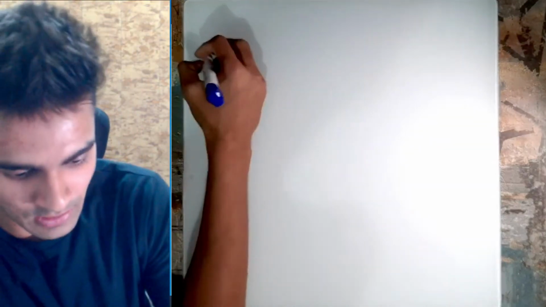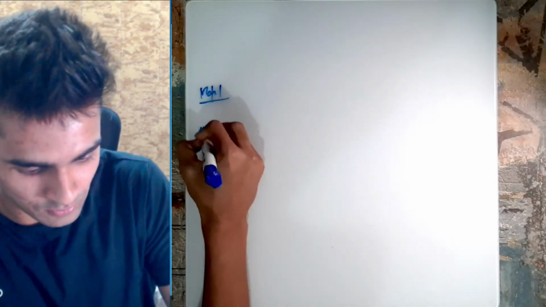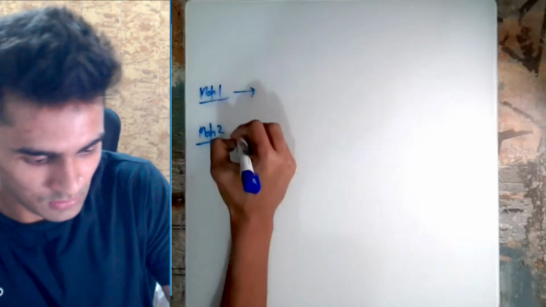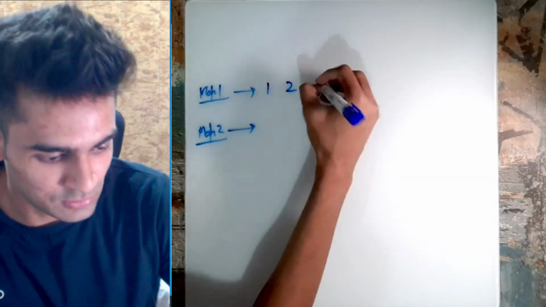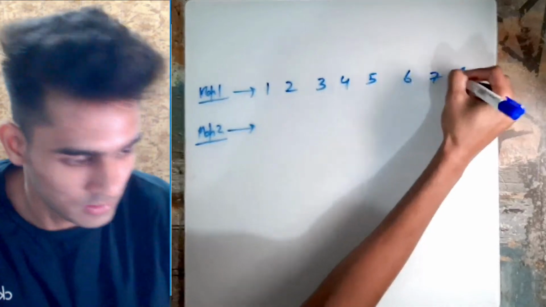Let's say we have 8 players. We have map 1 and map 2. Let's say these values are 1, 2, 3, 4, 5, 6, 7, and 8.